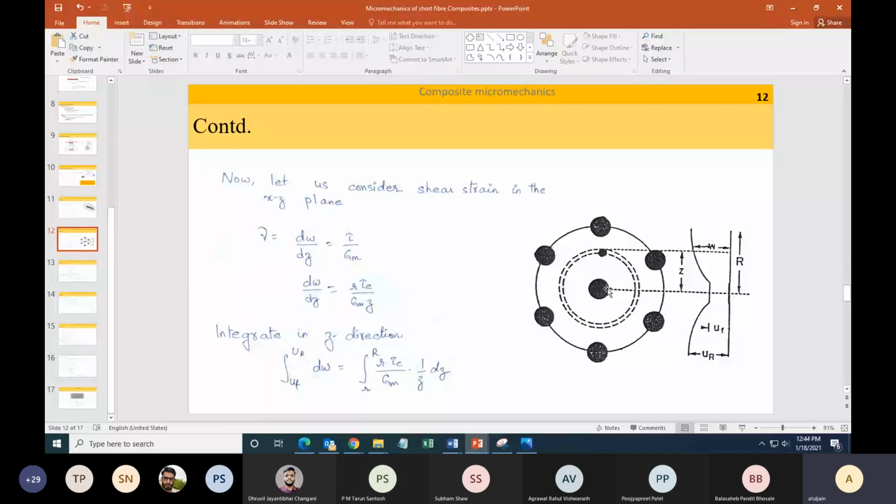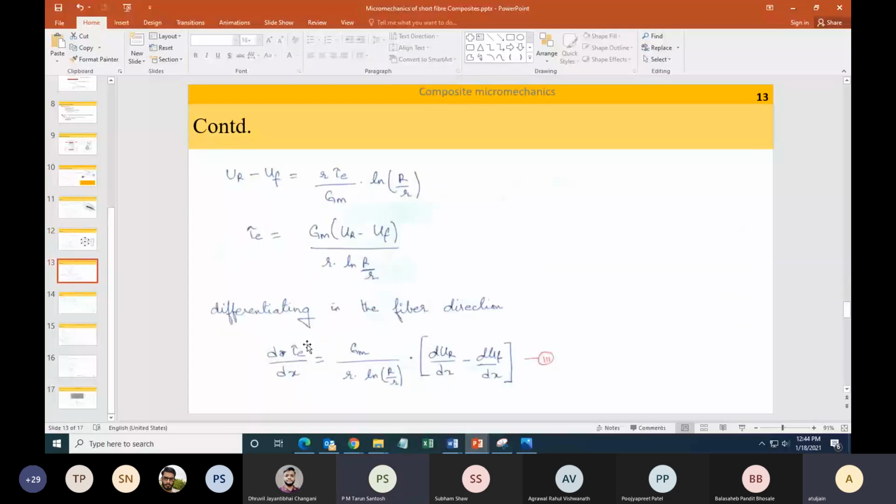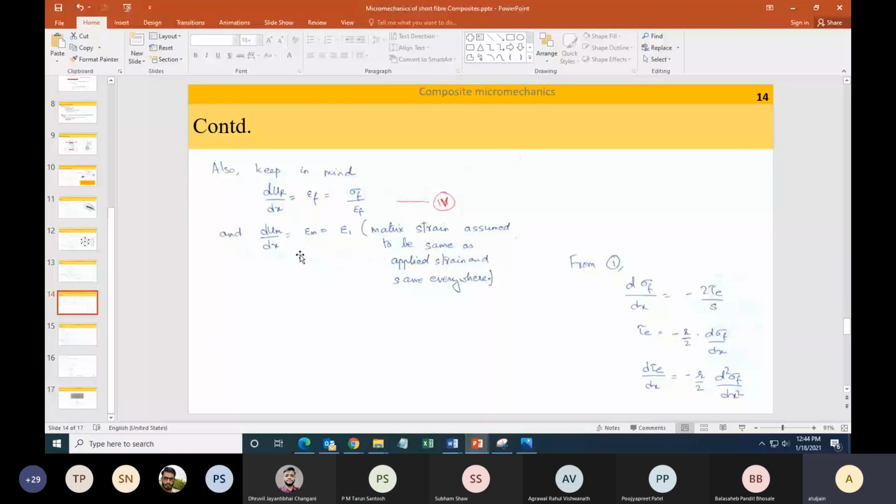What is the displacement when the radius is smaller? What is the displacement when it is capital R? So UF is the displacement of the fiber, UR is the displacement of the matrix. We put it in the next slide also, where we say, where is it? UM by x is the strain in the matrix, UR by x is the strain in the fiber.